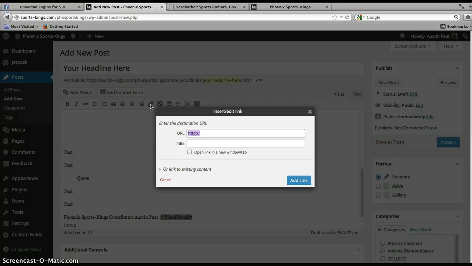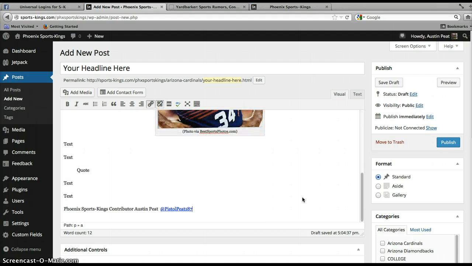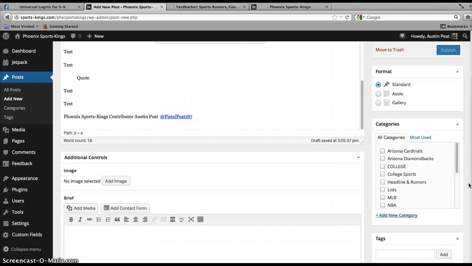And then you can copy the URL and paste it, but Twitter and Facebook profiles are pretty easy to remember. Just going to go twitter.com/my Twitter handle here, and then that will turn my Twitter handle into an active link. And that's pretty much it. That's the easy part, writing up your story. The harder part is remembering all these little categories and where everything goes. So we'll fly through that real quick.